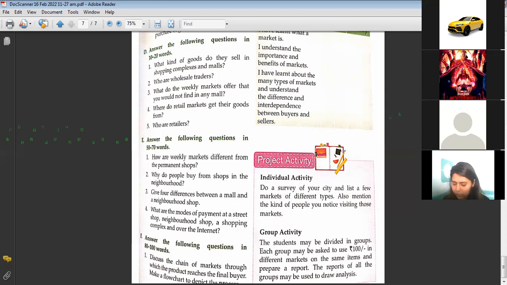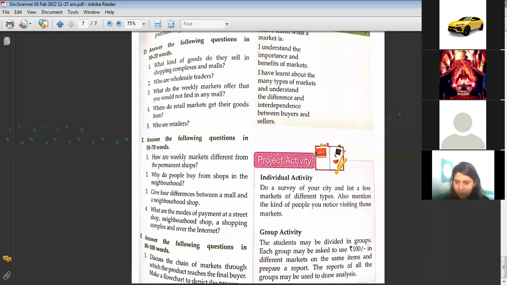Now we can go to the next. If you have done it, you can send it. If you have not done it, you can send it to me. Two questions we will do. First and third will do. First question is, how are weekly markets different from the permanent shops? Who will give me the answer?